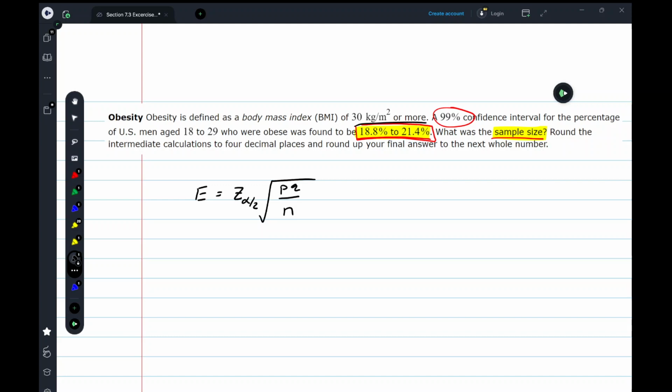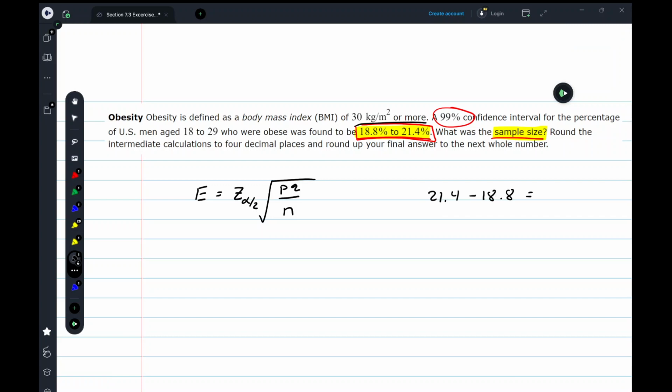So here's what I'm going to do. I'm first going to take a look at my 18.8 and my 21.4, and find the difference between those two. To find the difference, I'll write them the other way: 21.4 minus 18.8.